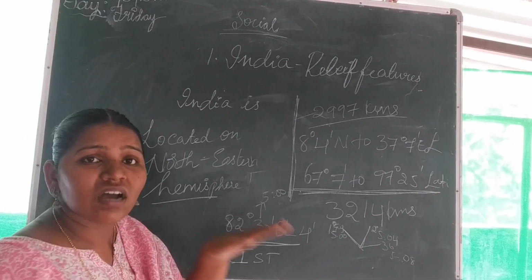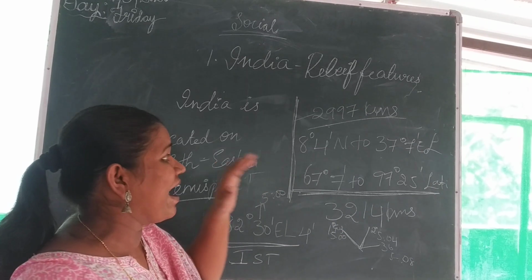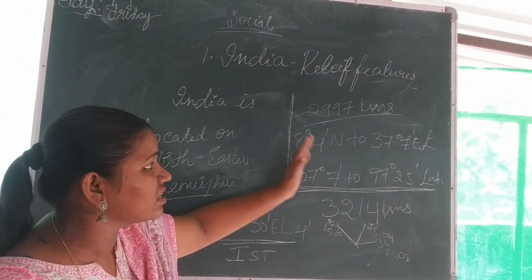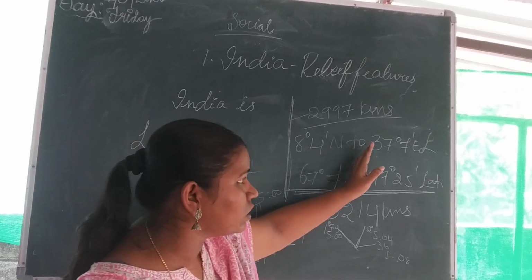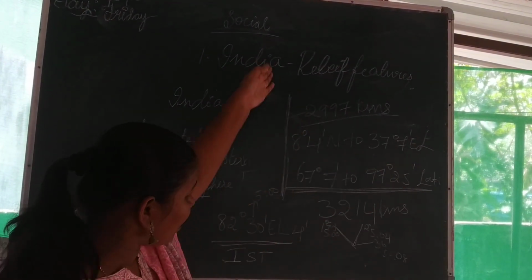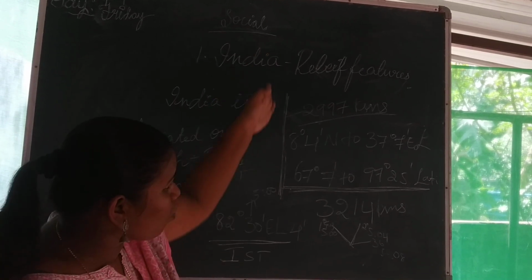That means it is near the tropical region, and the location of India according to latitudes and longitudes is 8 degrees 4 minutes north to 37 degrees 7 minutes north. That is the length of India, the vertical position.